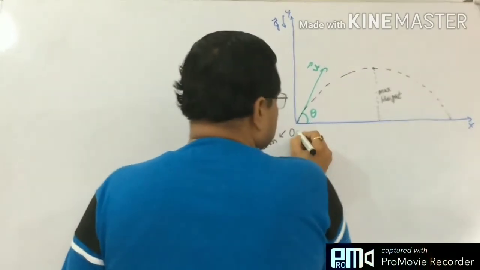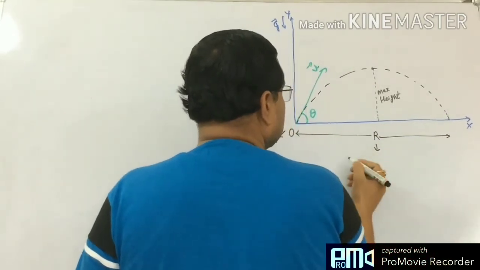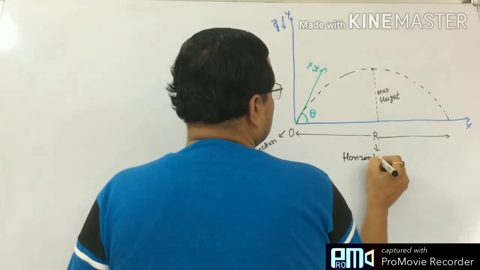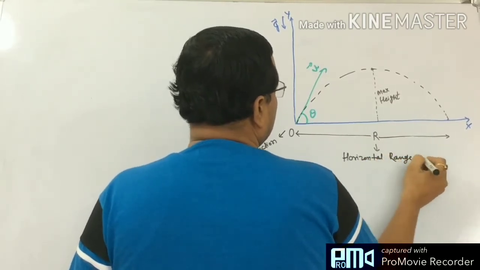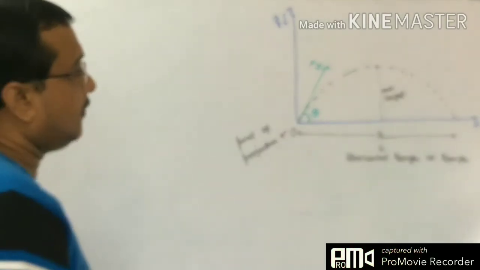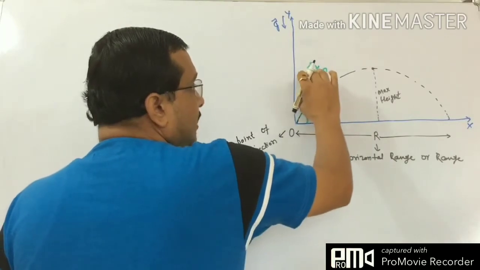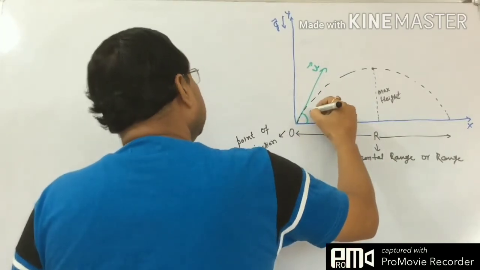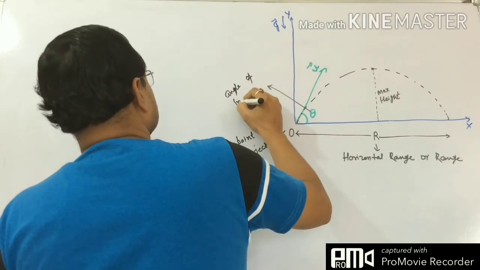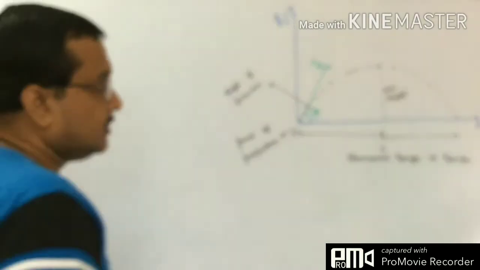This particular distance covered on the horizontal axis is known as the horizontal range, or simply range, and we shall denote it by R. Theta, the angle that the initial velocity makes with the horizontal direction, is the angle of projection. This is the angle of projection.